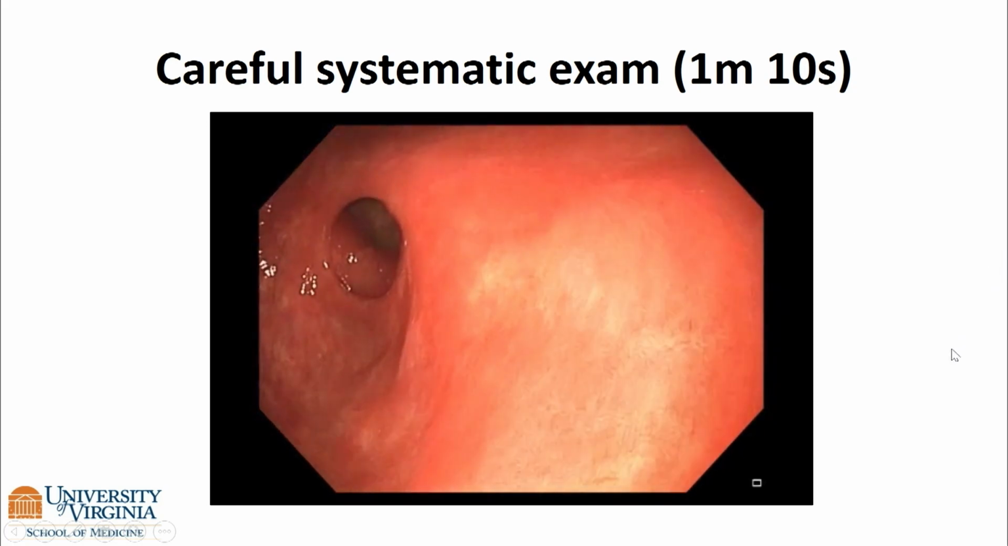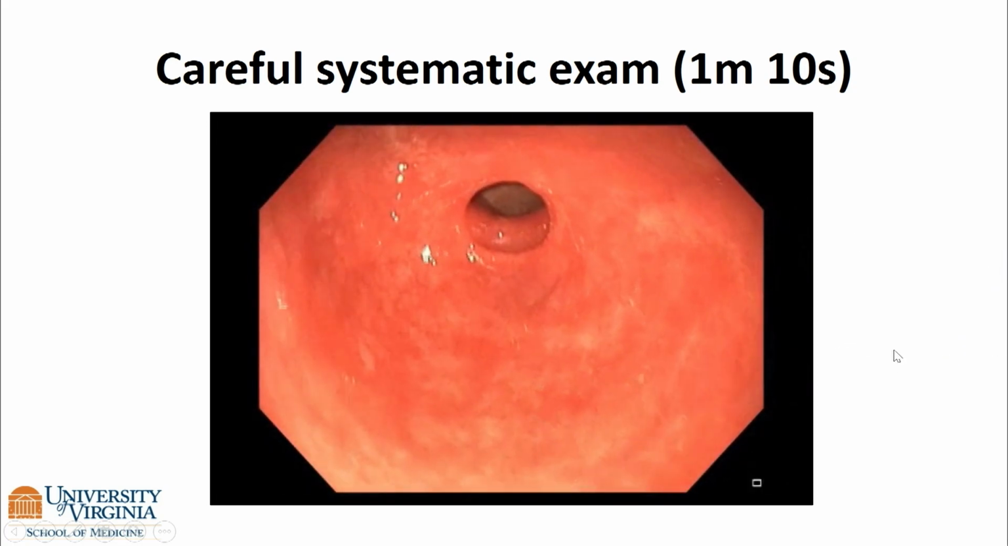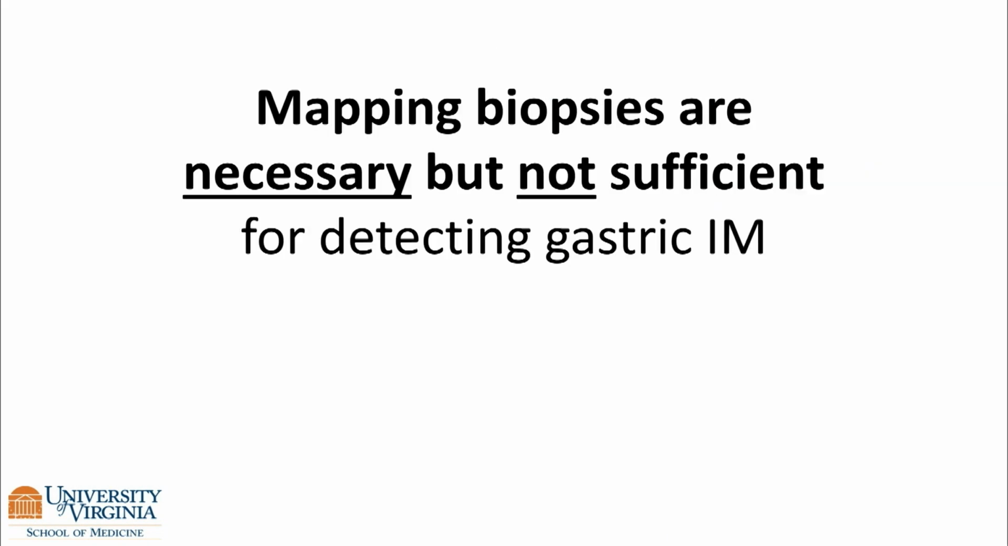And then you can go on to use NBI or other technology to look at areas that have caught your eye. So the Sydney protocol, we've heard about the importance of that. It started off as a research tool, but it detects virtually all patients with H. pylori, but it can miss intestinal metaplasia in up to 50% of cases. So mapping biopsies are necessary, but not sufficient for IM.